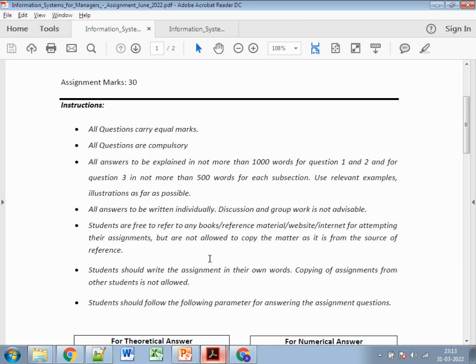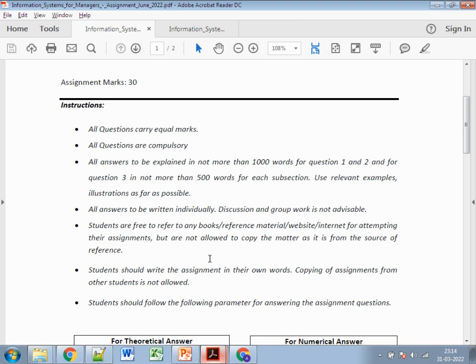It's not like you have completed your assignment and uploaded it, and then you can just share it with your colleagues or your friends. So don't do this. And if the system finds multiple assignments with the same content, then you all will fall in the copy case. It's not only the second person, but all the persons who have the same content will fall under the copy case, and you will get 0 marks.